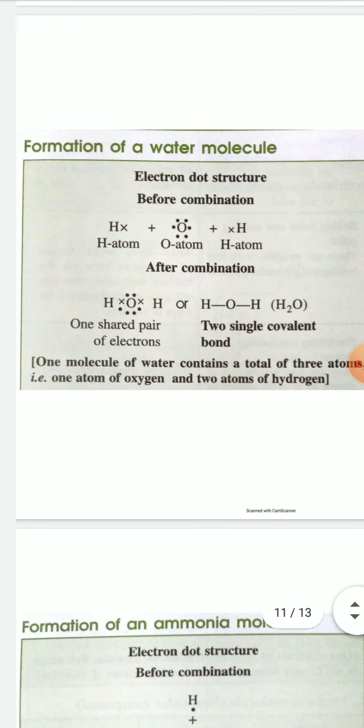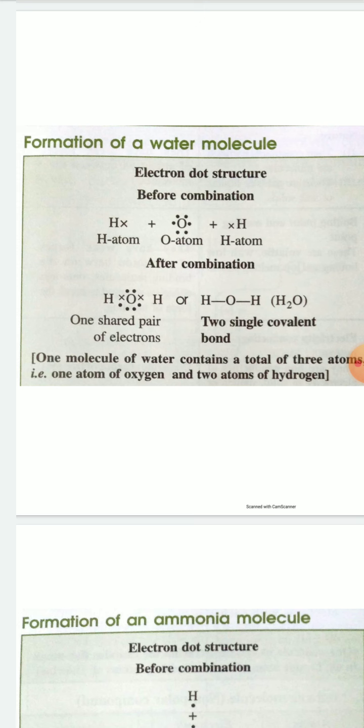Now in water molecule, water H2O. First write oxygen in the middle and two hydrogen atoms on two sides of the oxygen atom. And here the electron of hydrogen is represented by giving cross, and electrons of oxygen are represented by giving dot. Each hydrogen atom has one electron, so one cross.